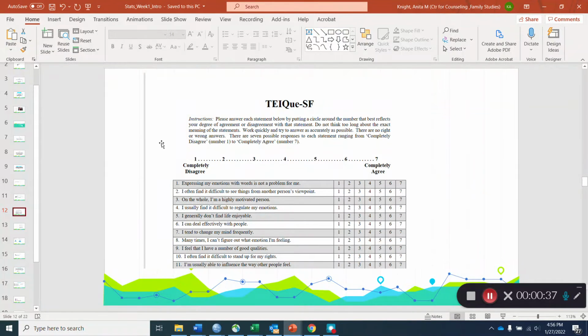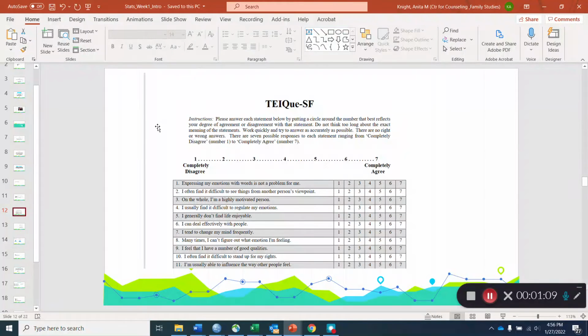This is a sample instrument. It is the TEQ, the Trait Emotional Intelligence Questionnaire short form. This was used in a study by Harachand and colleagues in 2017, published in the Virginia Counselor's Journal. And this was a measure used to evaluate trait-based emotional intelligence and explore the correlation between trait-based emotional intelligence and burnout.